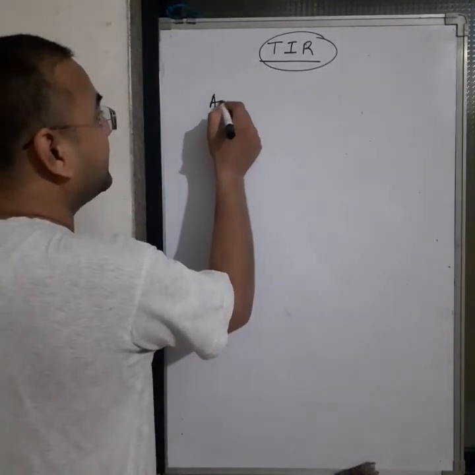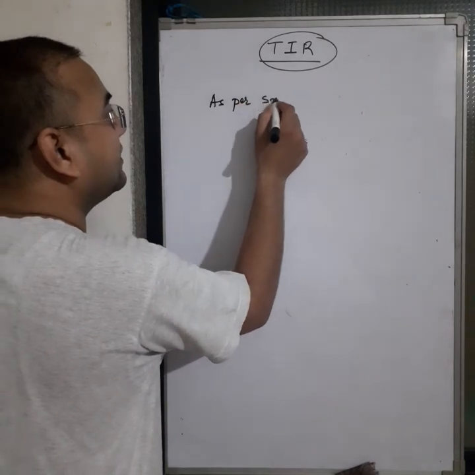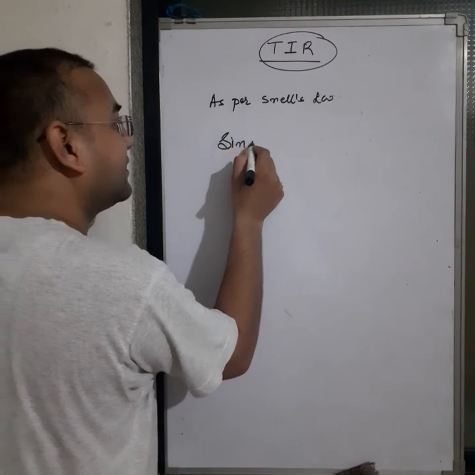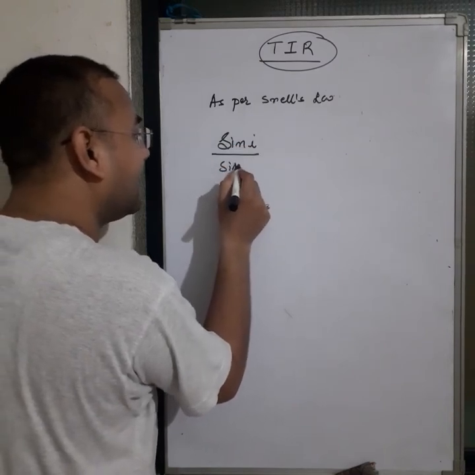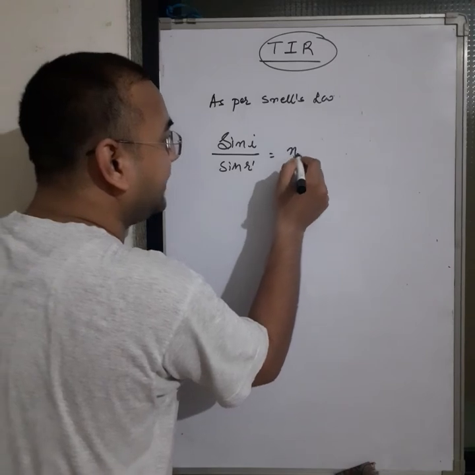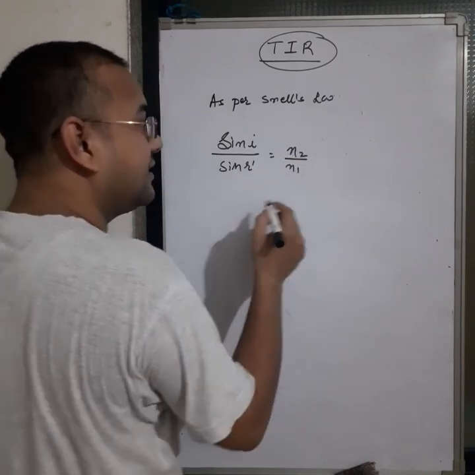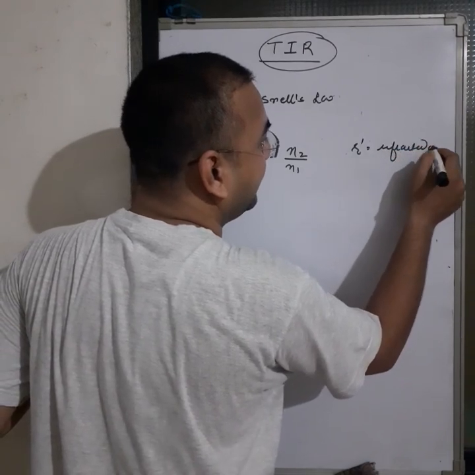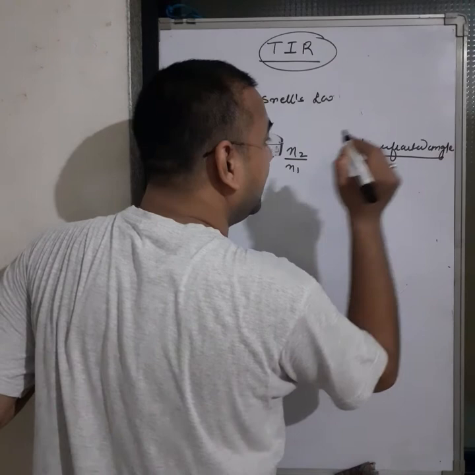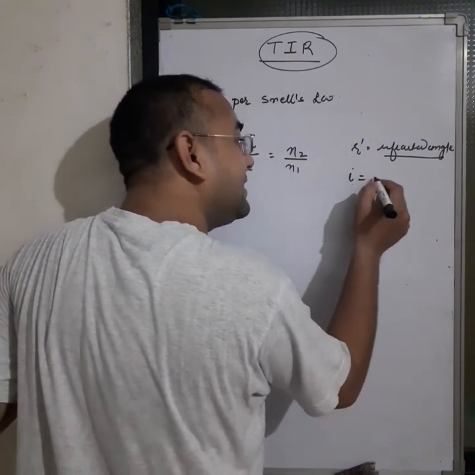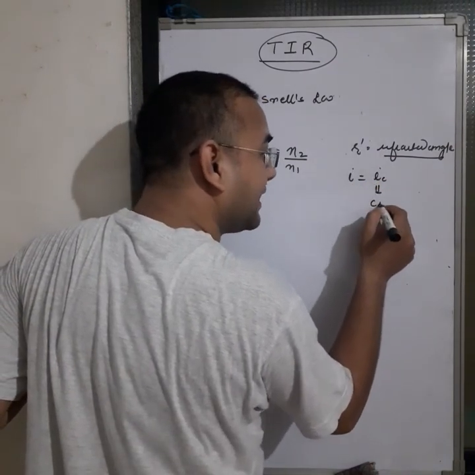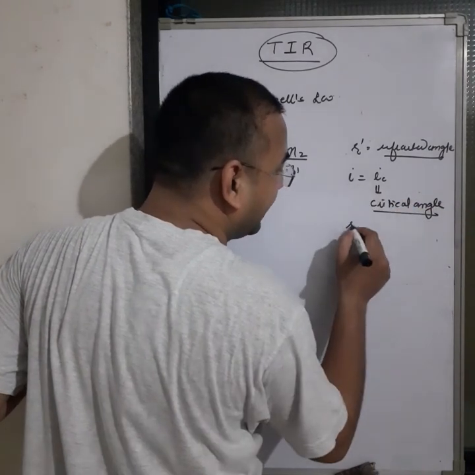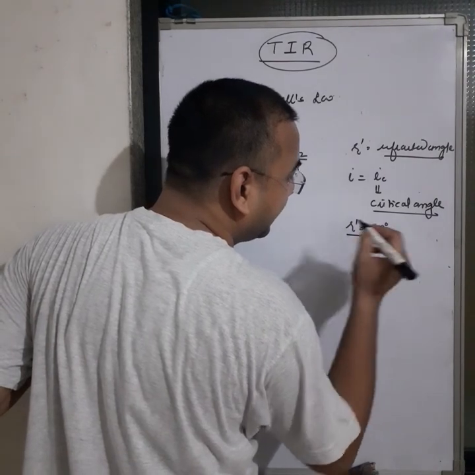Already we know, as per Snell's law, which we discussed in an earlier video, that sine i upon sine r' is equal to eta 2 upon eta 1. Here, guys, r' is the refracted angle. So if i is equal to the critical angle ic, then r' is equal to 90 degrees.